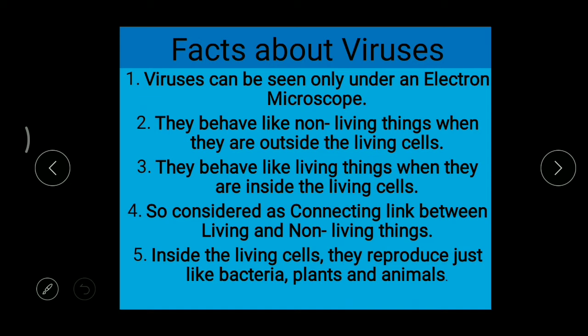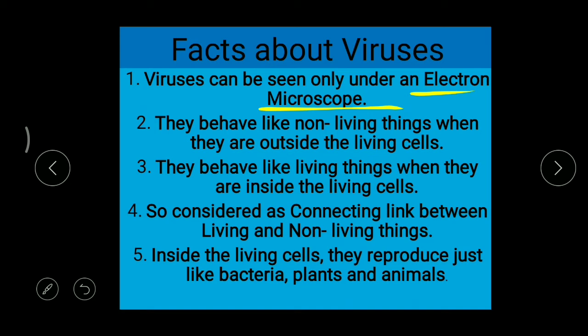And the remaining microorganisms can be seen by using a microscope, compound microscope, simple microscope like this. But these viruses can be seen only with the electron microscope, but we cannot see them with the normal microscope. So we can say these are extremely small microorganisms, right? And they're able to live inside and outside the living cells, right?